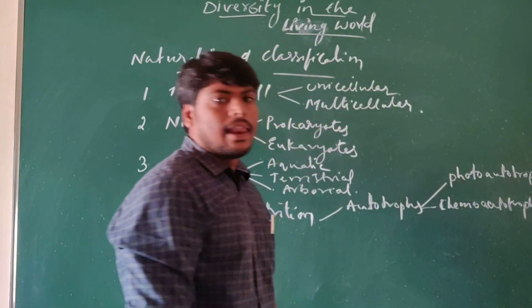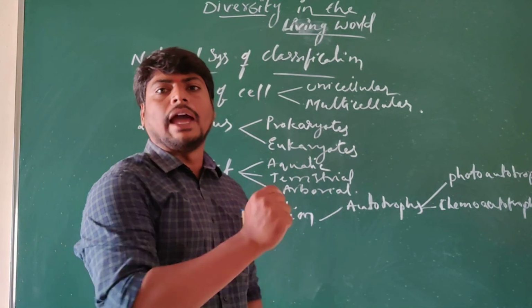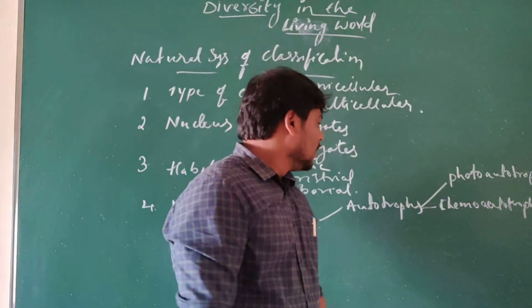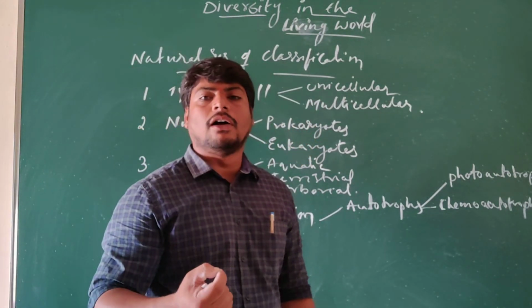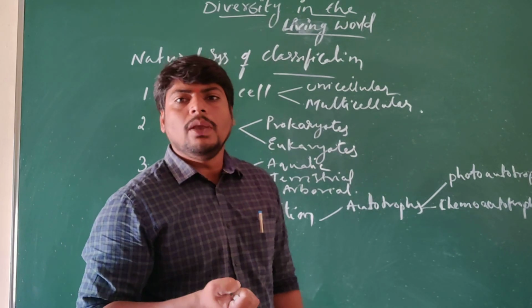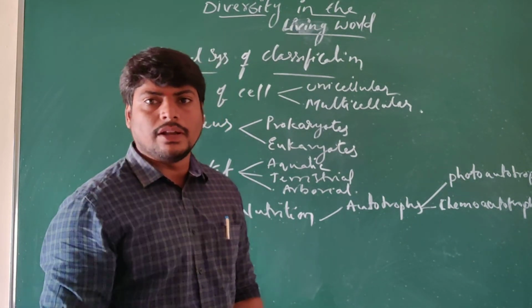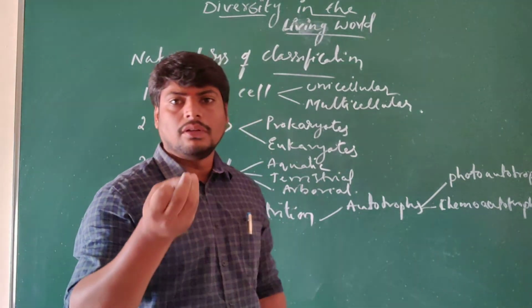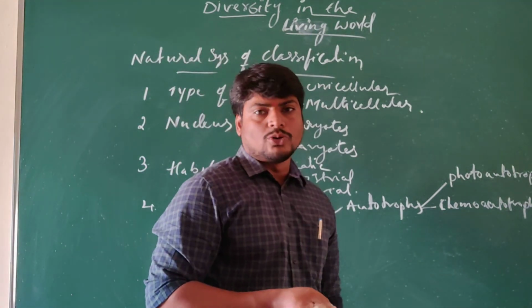Photo means light, so light is the source of energy to carry out photosynthesis. So it is called photoautotrophs. And chemical substances like iron or sulfur or nitrogen may be used as the source of energy for obtaining the nutrients. That's why they are chemoautotrophs.